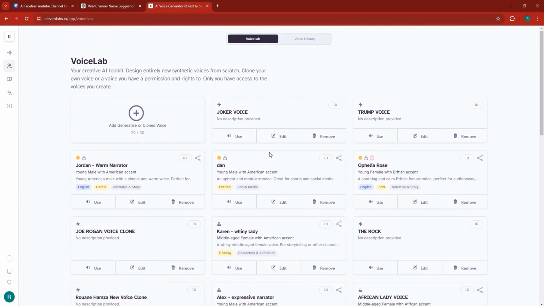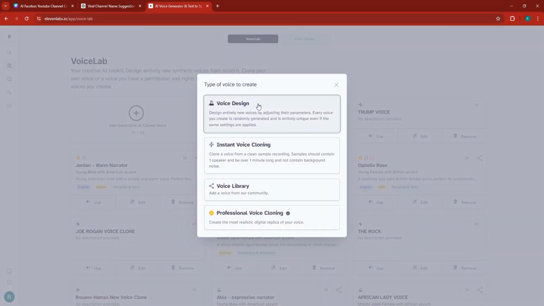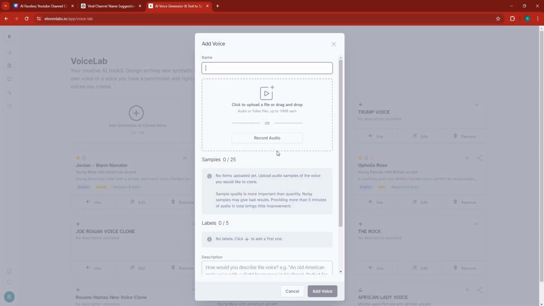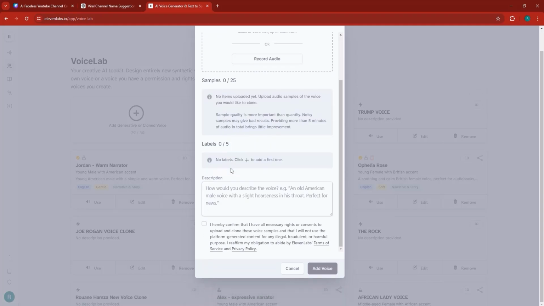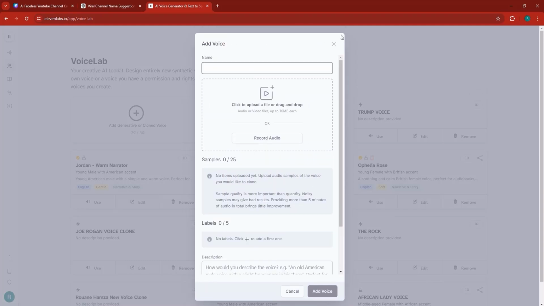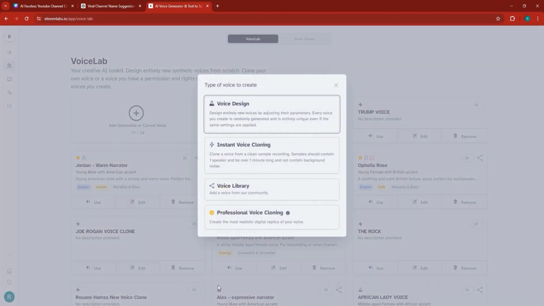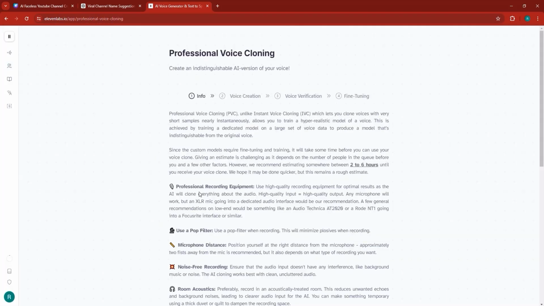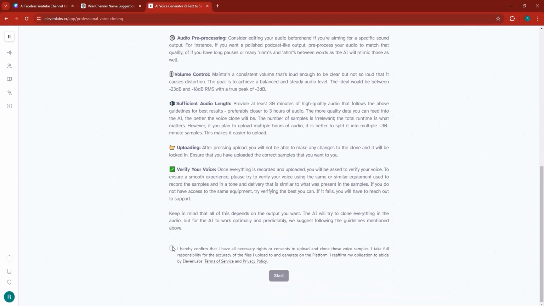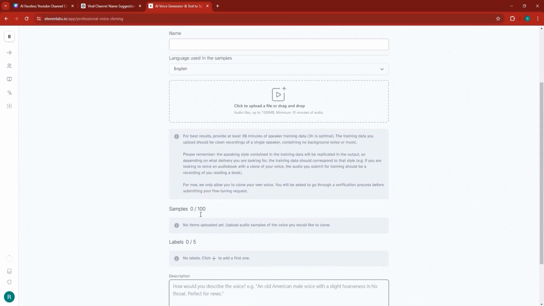It can clone the voice of a person, yourself even, by just clicking right here and clicking on instant voice cloning or professional voice cloning. You upload a recording of your own voice, maximum here 25 voices, but they would be pretty good. They would help you create a legit sounding voice clone of yourself. If you want more advanced, click to go to professional voice cloning, where you have to sign this, confirm this, and then upload up to 100 voiceovers of yourself talking, maximum 1,500 megabytes in size.